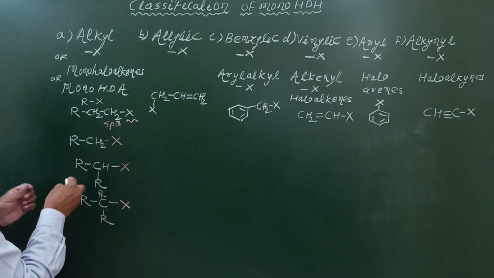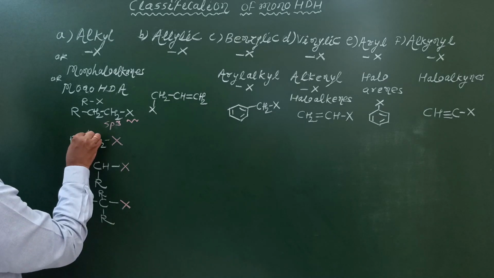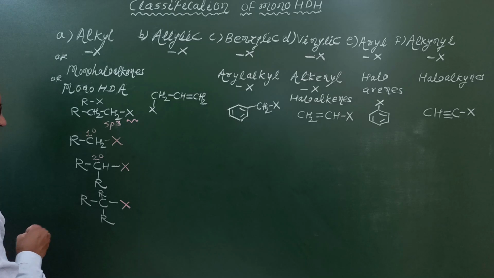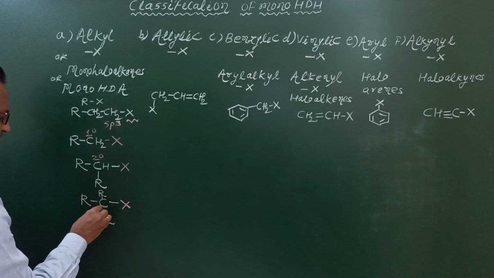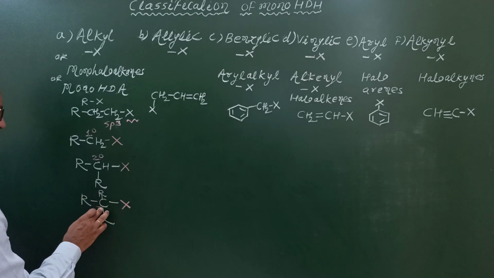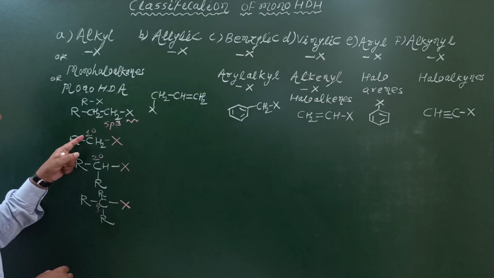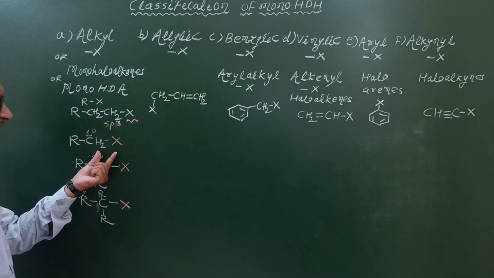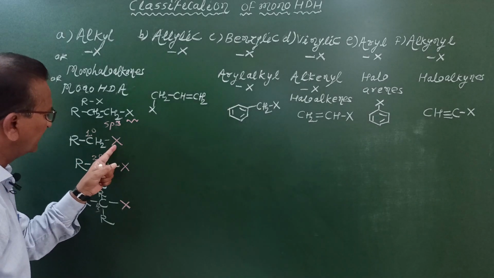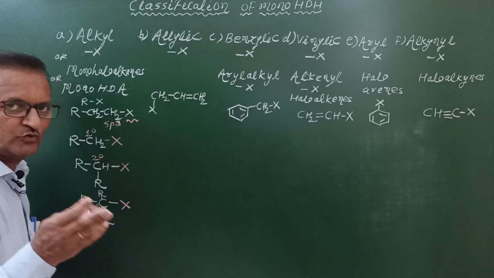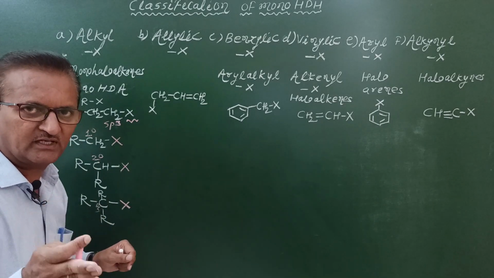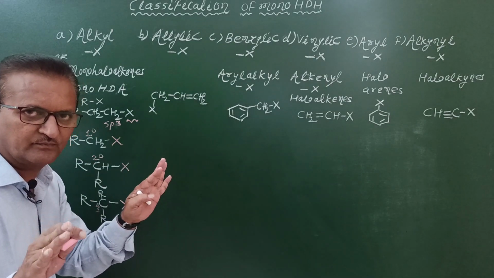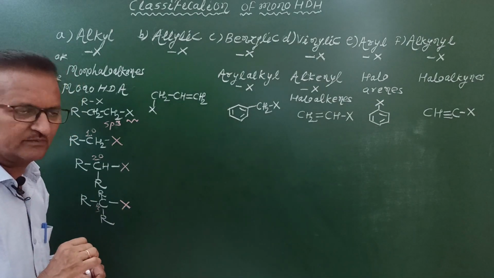Here this carbon atom is denoted as 1 degree carbon atom or primary carbon atom. This carbon atom is denoted as 2 degree carbon atom, and this carbon atom is denoted as 3 degree carbon atom. Primary, secondary and tertiary carbon atom. In representation of primary alkyl halides, halogen atom is bonded to a primary carbon atom. And you know that what is primary carbon atom? A carbon atom which is bonded to only one other carbon atom or non-carbon atom. That is called as primary carbon atom.